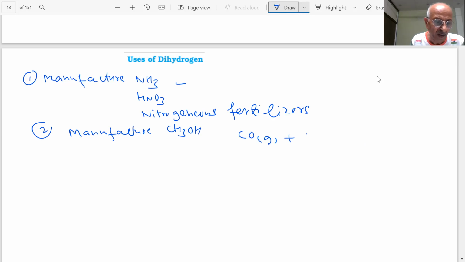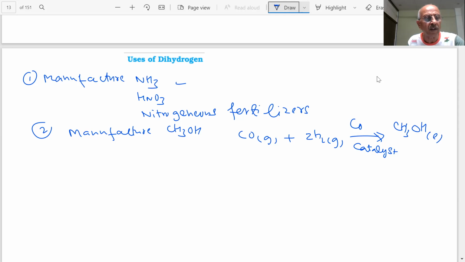Carbon monoxide and hydrogen gas, students, in the presence of a cobalt catalyst. These are very specific reactions, students, which are being used in the industries. Hydrogen is also used for the manufacture of hydrochloric acid, students. HCl is being used a lot.